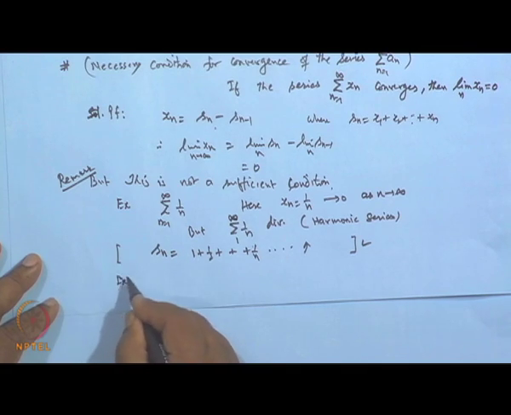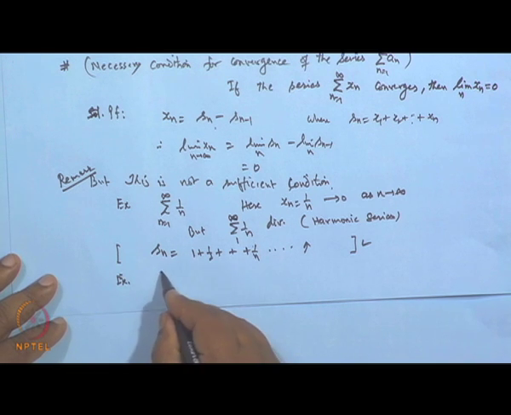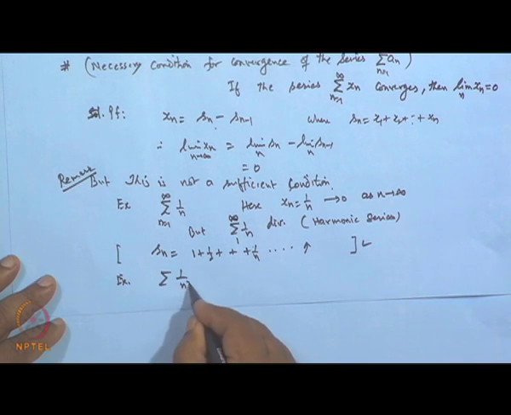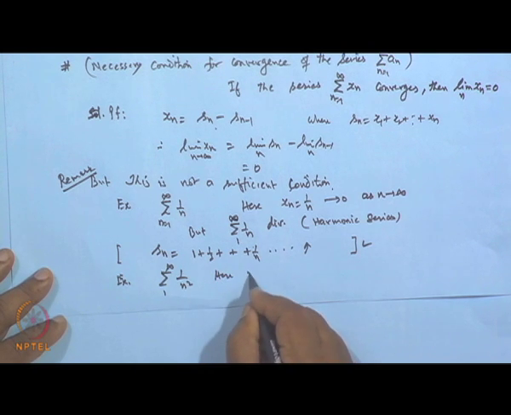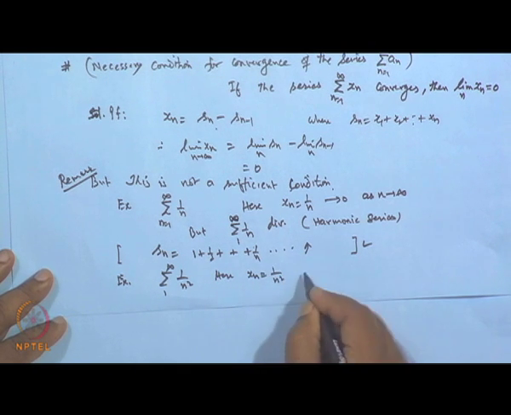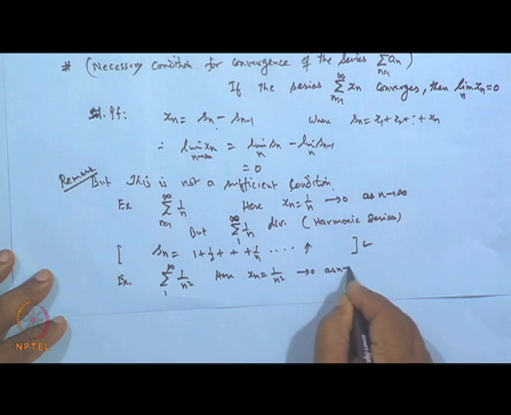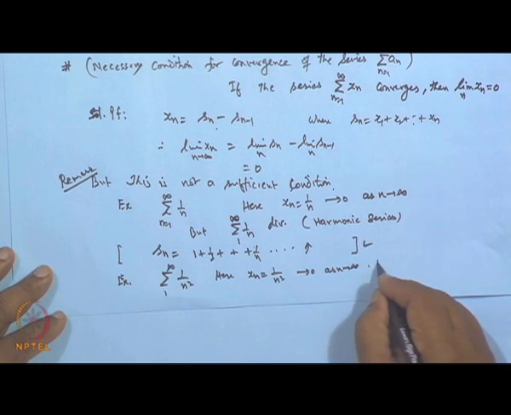If we take another example, say sigma of 1 over n square, 1 to infinity. Now, here the x n, which is 1 by n square, goes to 0 as n tends to infinity, but this series converges.